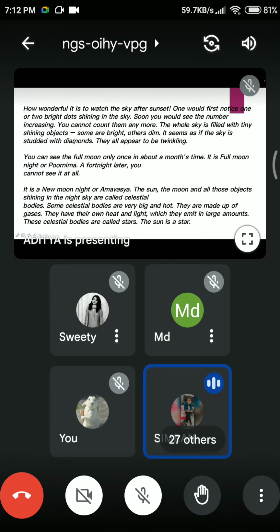So now I will begin with a small introduction about this chapter. This chapter consists of all the planets of the solar system. You will learn about the planets and mostly about the Earth, and the sun, the moon, and the two types of tiny objects that we find in the solar system, that is meteoroids and asteroids. Next slide, Aditya.